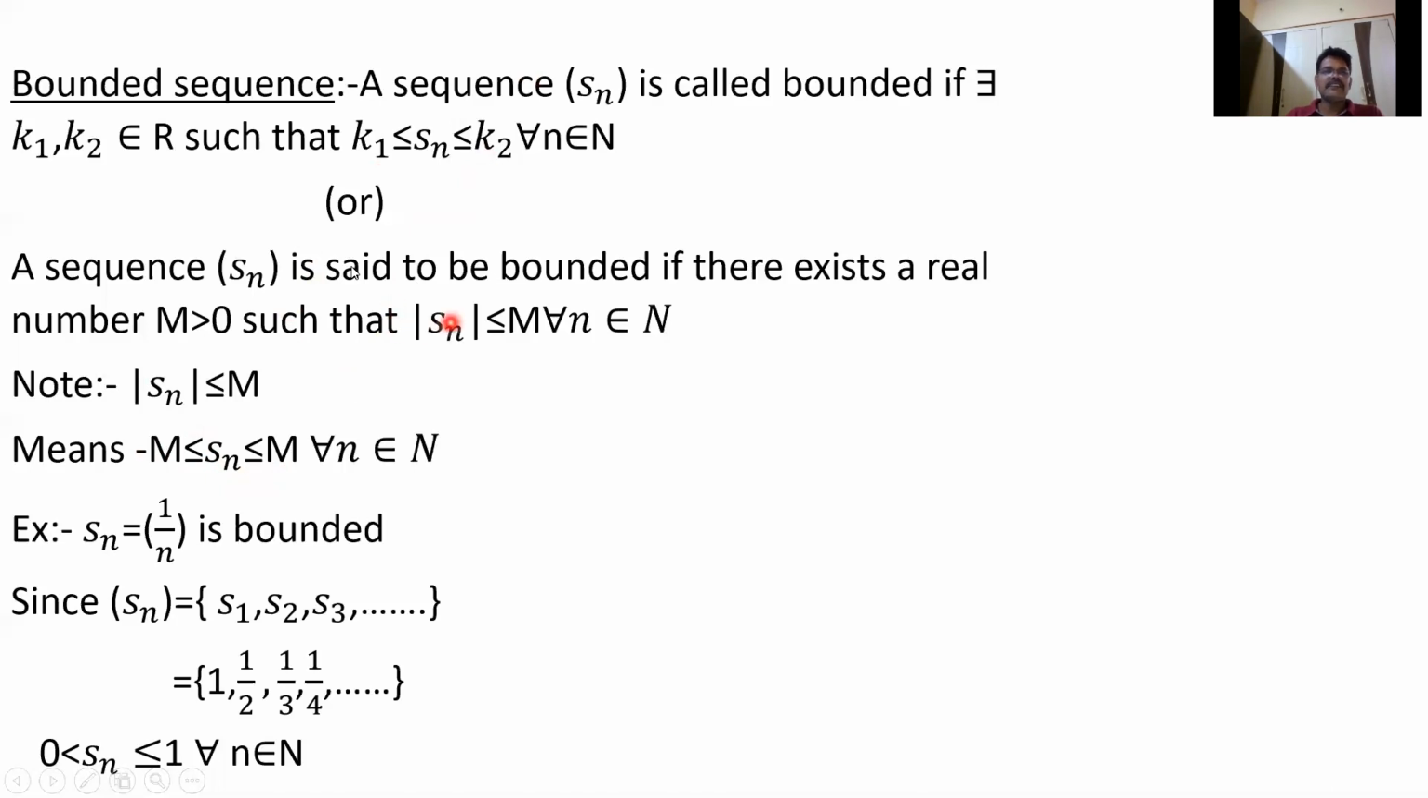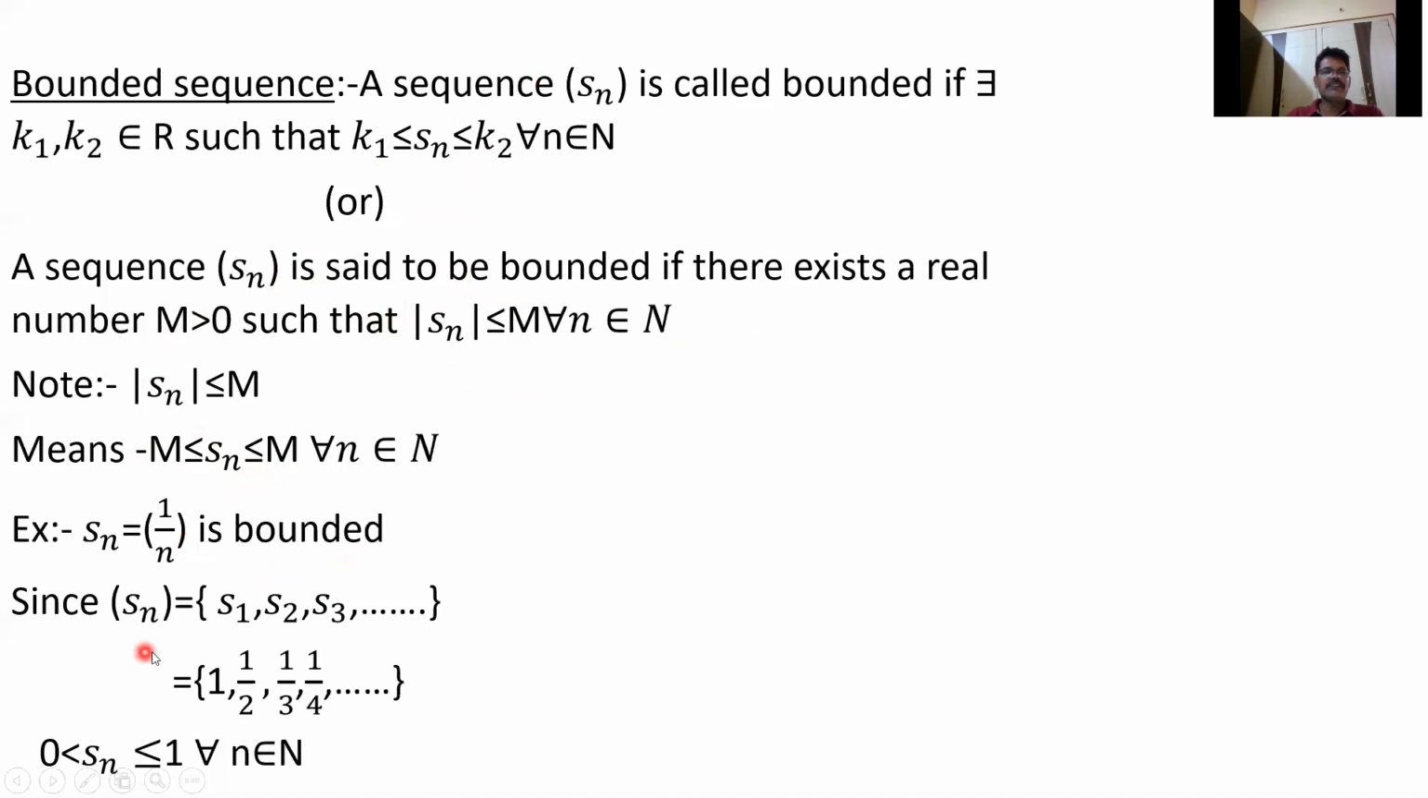In another way, a sequence Sn is said to be bounded if there exists a real number m greater than 0 such that mod Sn is less than or equal to m for all n belongs to N. In other words, it is bounded if it is bounded below and bounded above. A simple example is Sn equal to 1 by n, which is a bounded sequence.